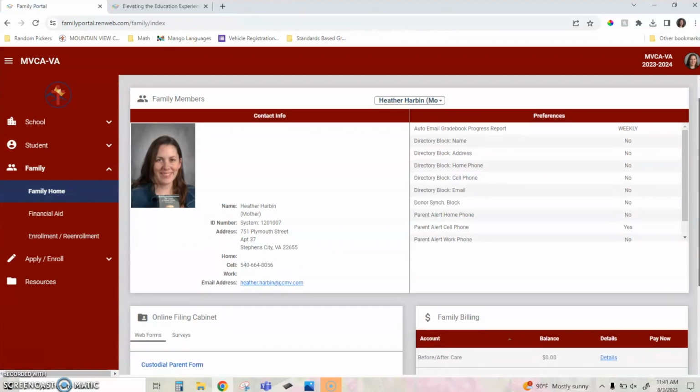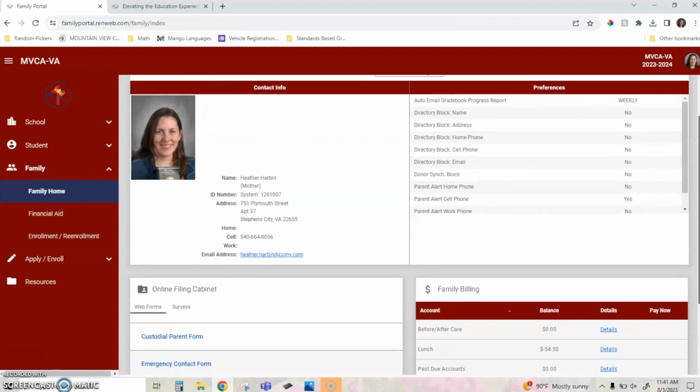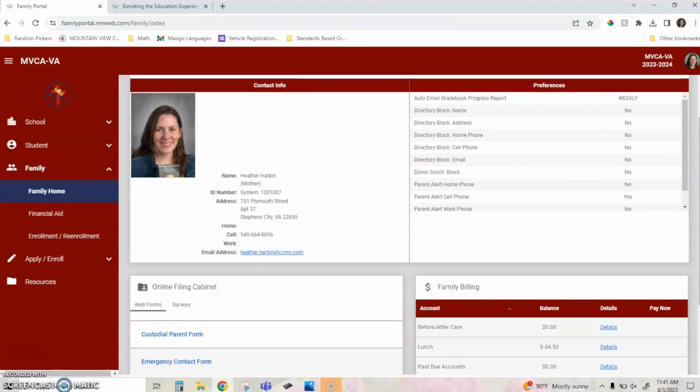But in the FACS Family Portal, we can actually see our balances. So each month, Mr. Bordelon or Mrs. Mingle will send out an email that says, check your lunch and before and after care balances. This is where you go to do that. And you can see right here, I've got the account name, my balance. And if I want to know what specific charges there are, I can click on details.